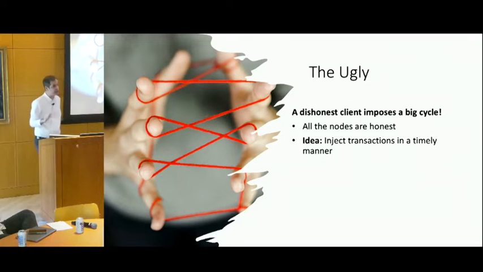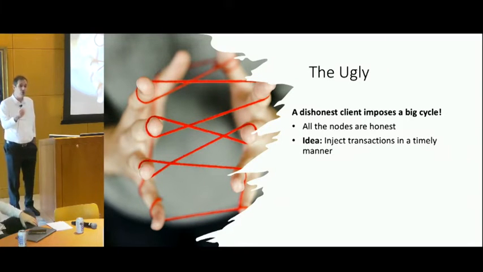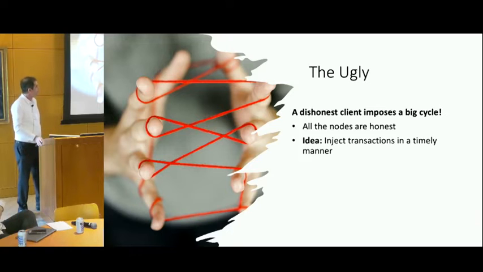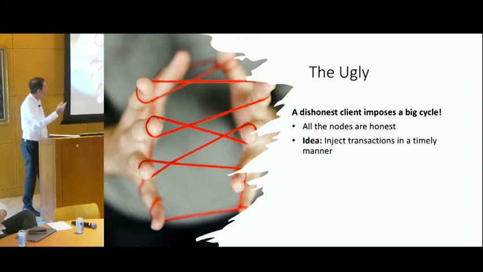Now, here's the ugly news. There is a way to make a big Condorcet cycle, and what makes it worse is that it's possible even when all the nodes are honest. How do we do that? The only thing we need is a malicious client, a malicious user outside the system. This user injects just a couple of packets, but it has to inject them in a timely manner. So even if all the nodes are honest, that simple client can inject a large Condorcet cycle into the system.